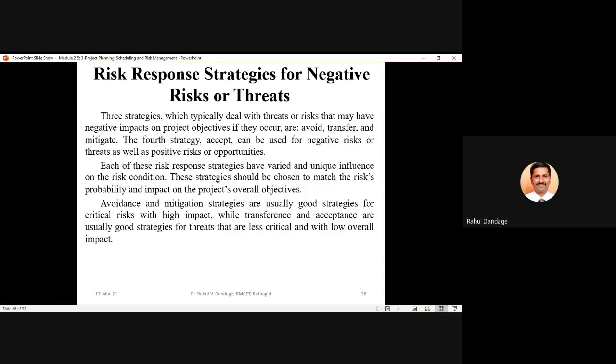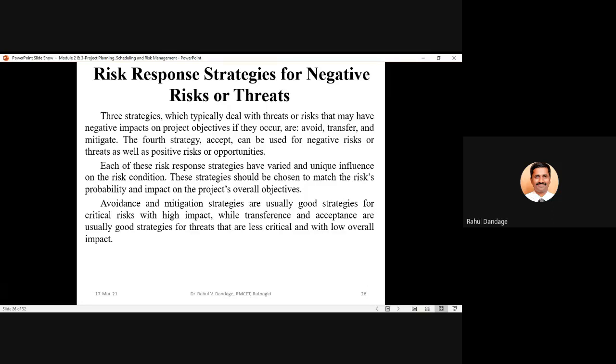But there are three strategies which are specifically designed for negative risk. One is avoid, one is transfer, and the other is mitigate. Each of these risk response strategies has a varied and unique influence on risk condition. These strategies should be chosen to match the risk probability and impact on project overall objectives. Avoidance and mitigation strategies are usually good strategies for critical risk with high impact, while transference and acceptance are usually good strategies for threats that are less critical and with low overall impact.